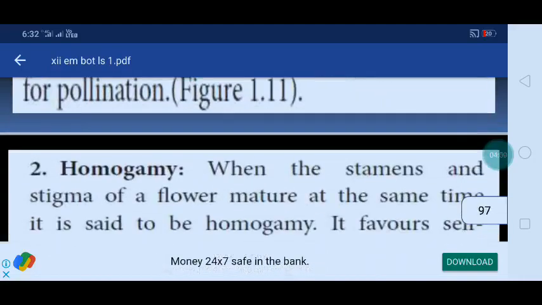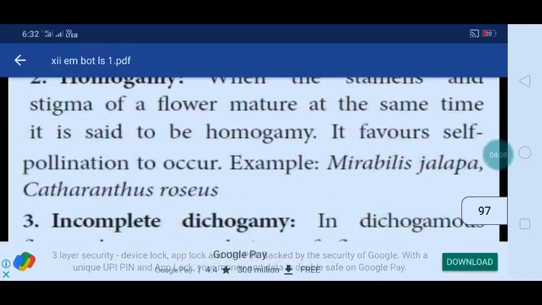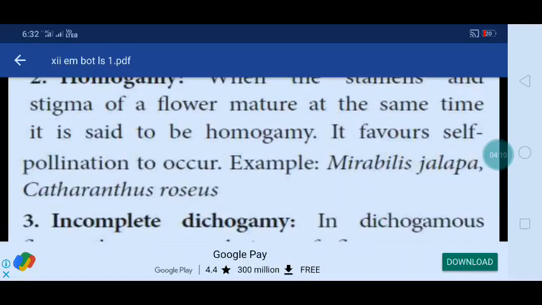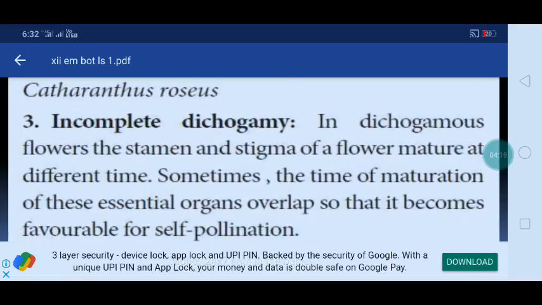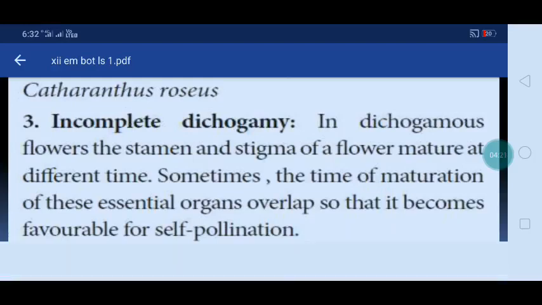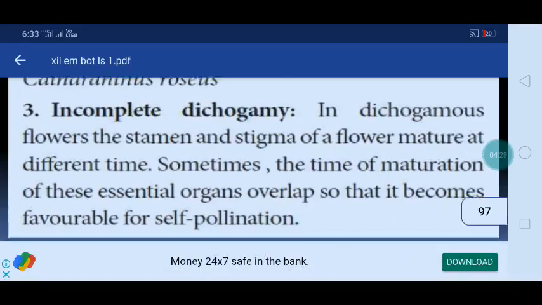Then homogamy. When the stamens and stigma of a flower mature at the same time, it is said to be homogamy. It favors self-pollination. Example: Mirabilis jalapa, Catharanthus roseus. Incomplete dichogamy: in dichogamous flowers, the stamen and stigma of a flower mature at different times. Sometimes the time of maturation of these essential organs overlaps, so that it becomes favorable for self-pollination.